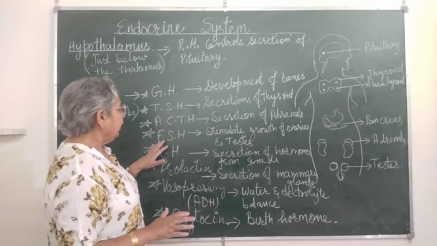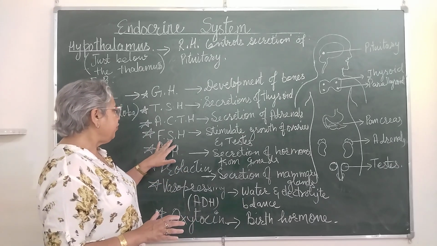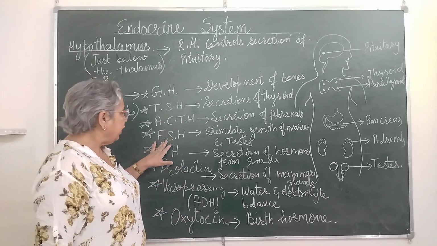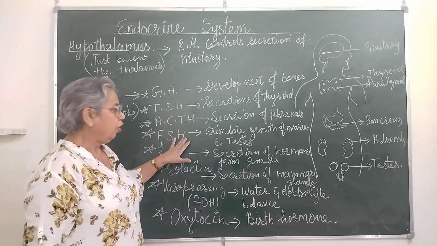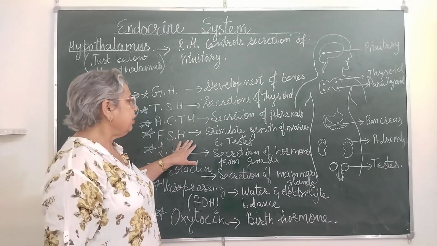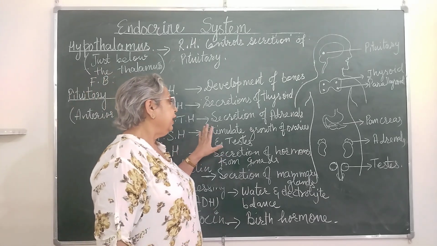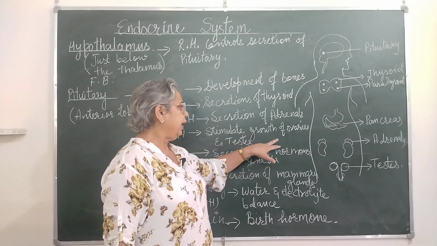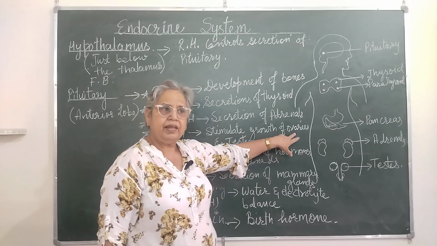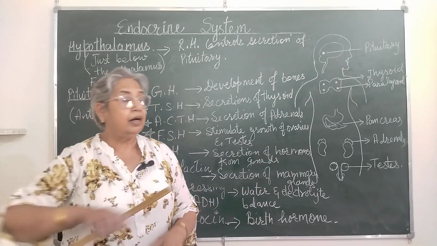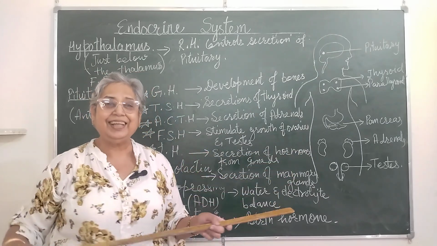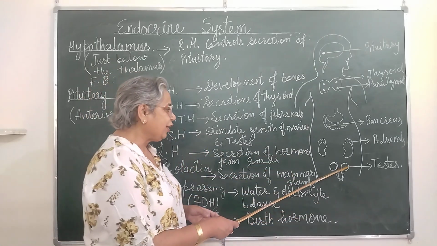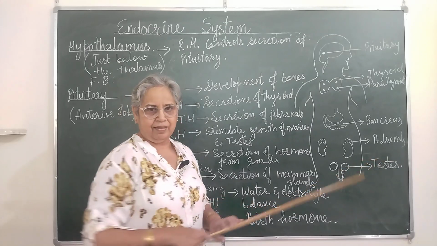Okay? Next we come to FSH, follicle stimulating hormone. Now follicle stimulating hormone helps to stimulate the growth of ovaries in females and growth of testes in males.